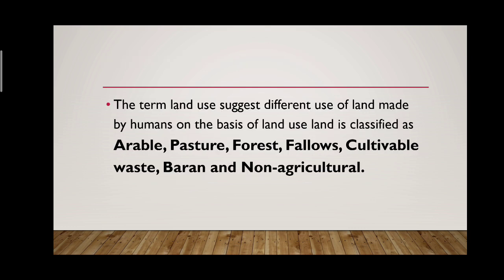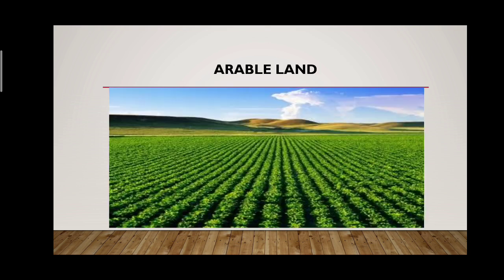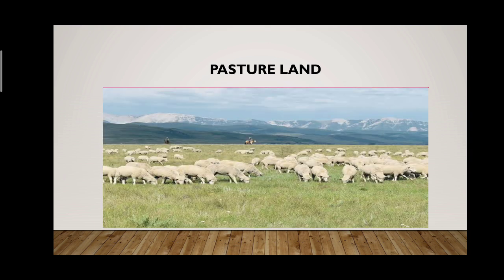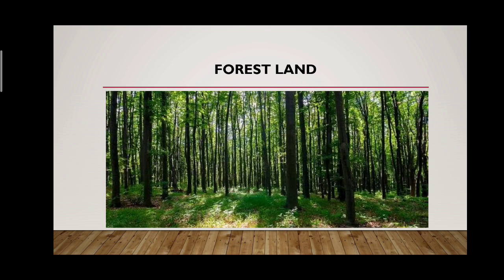Coming to the next part, in terms of land use, lands can be divided into various categories such as arable land. The picture shows arable land, which means cultivable, where cultivation can be done in an excess amount. Then comes pasture land, which is a grazing field for animals. You can see animals being grazed on the land. That is called pasture. Forest land, the area occupied by forest, is called forest land.